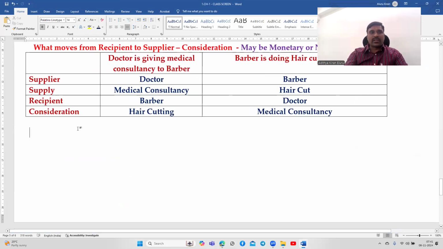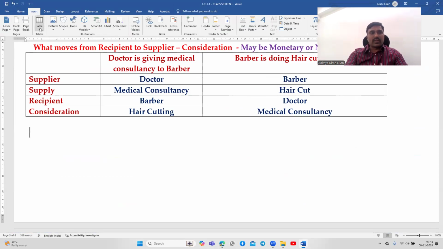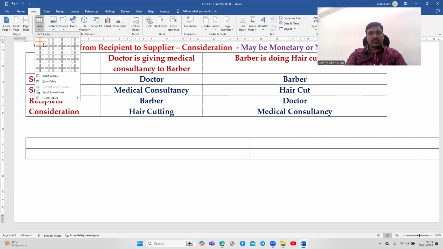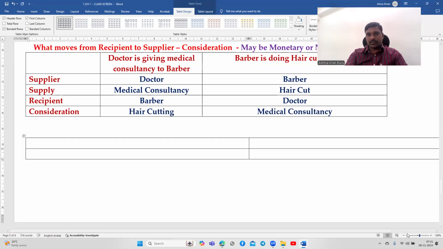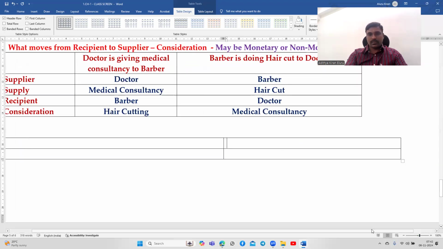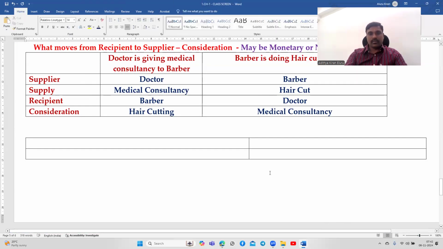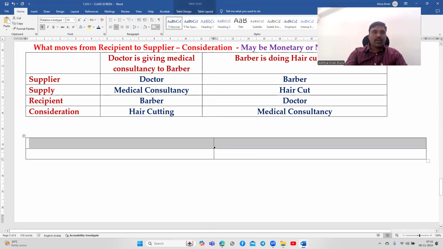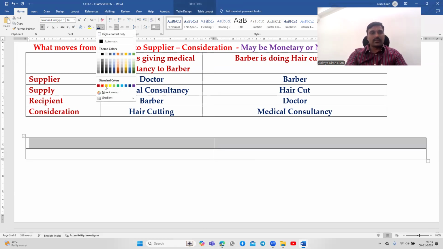Now, the concept here is that two alternatives are there. I'll show you two alternatives. Two options here to the banker.